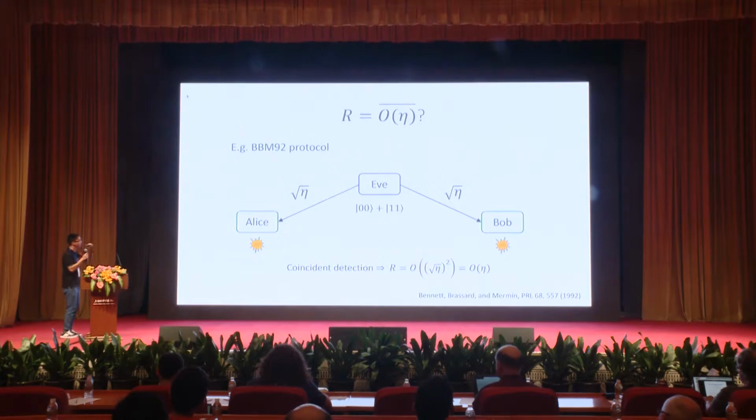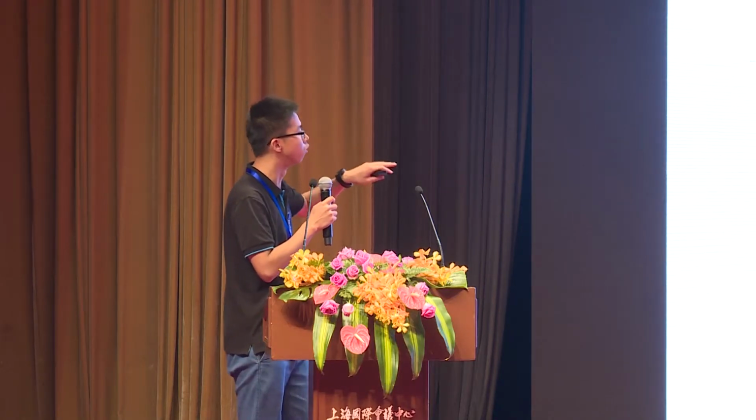If we carefully examine this protocol, we see that we need a coincident detection between Alice and Bob. Only if Alice and Bob have detections simultaneously can they generate keys from the signals. So basically, we first take a square root of eta, and then we square it again. So it goes back to O(eta).